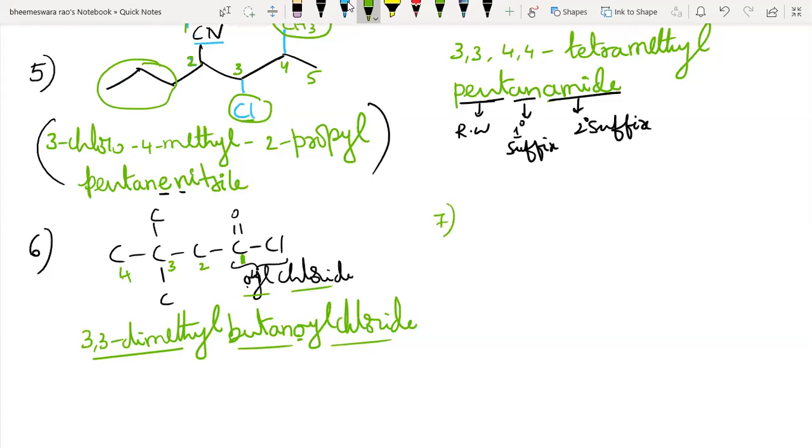Next. Students, tell me what is the functional group present in this compound 7?